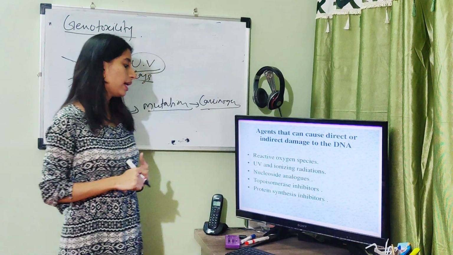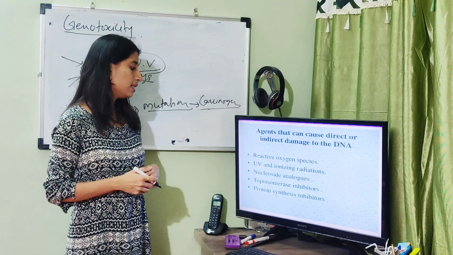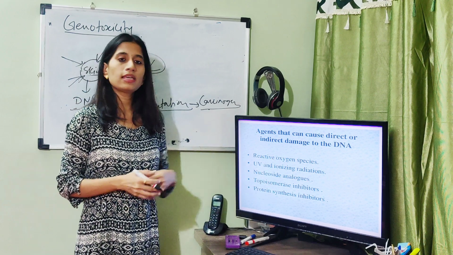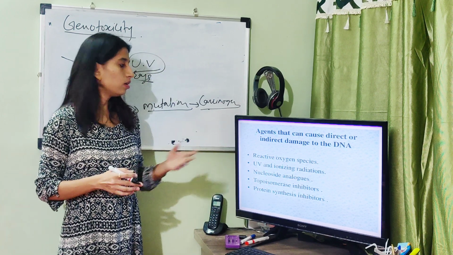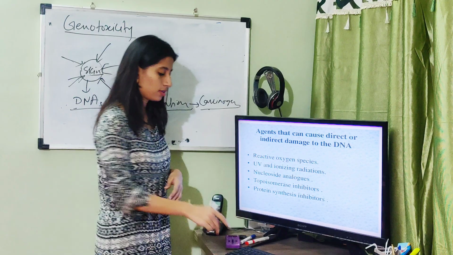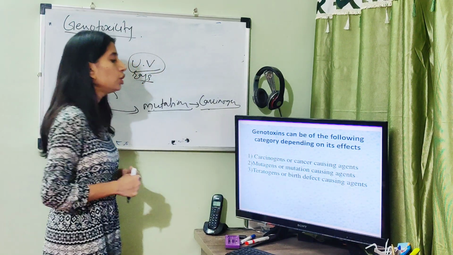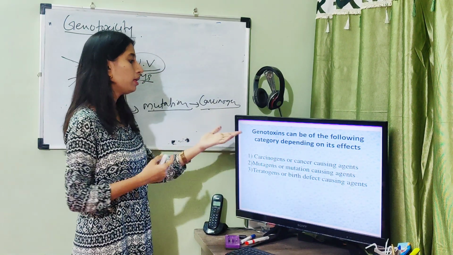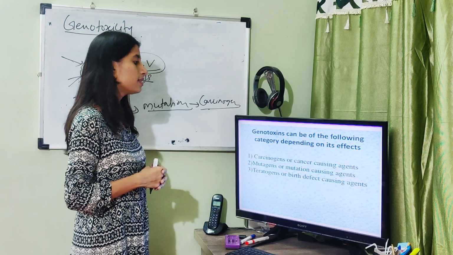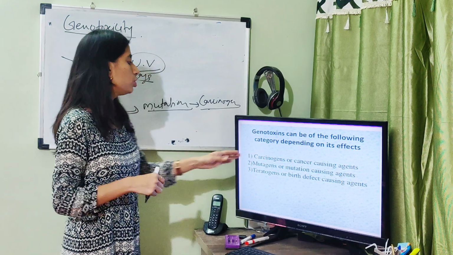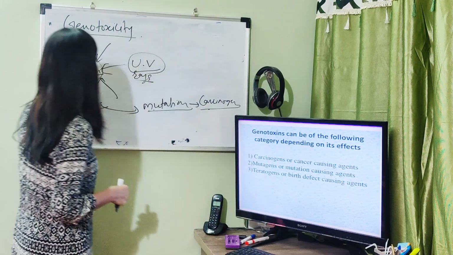So all these factors are interrelated. Also, some nucleoside analogs, topoisomerase inhibitors and protein synthesis inhibitors can be genotoxic agents. Genotoxins can be of the following categories depending upon their effects.